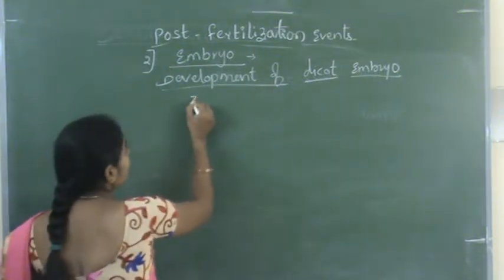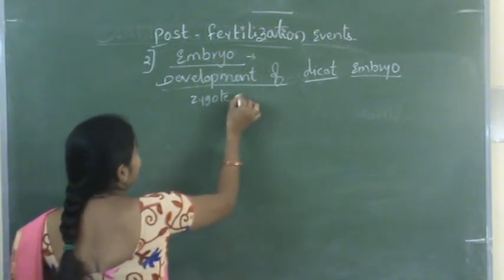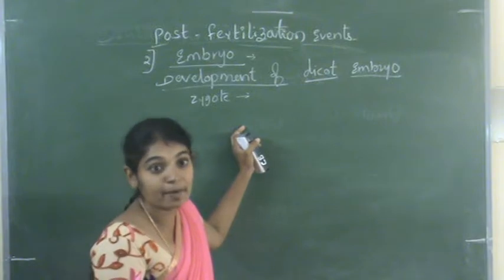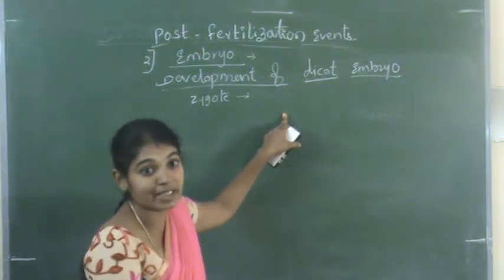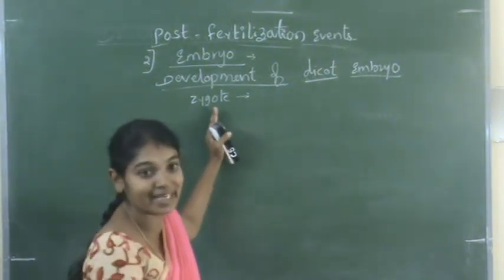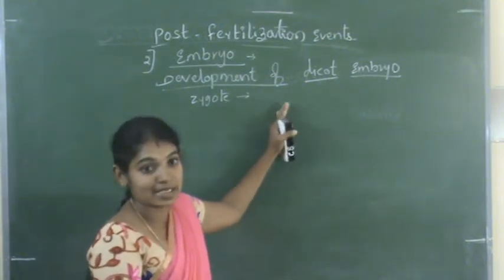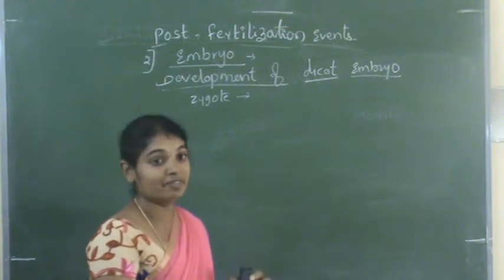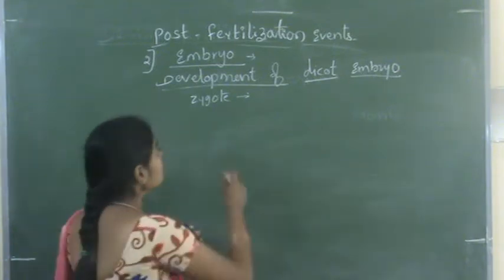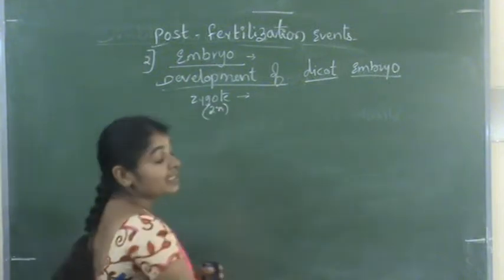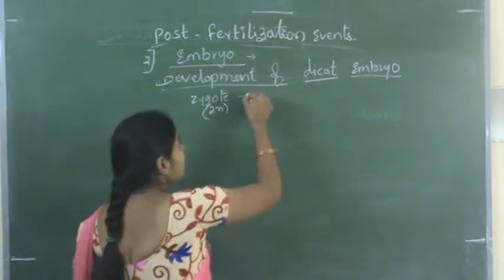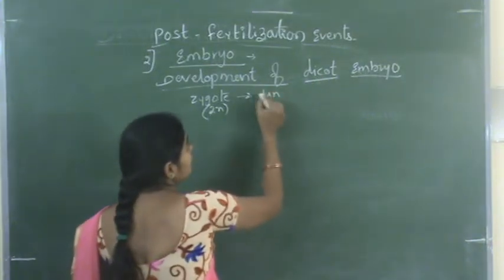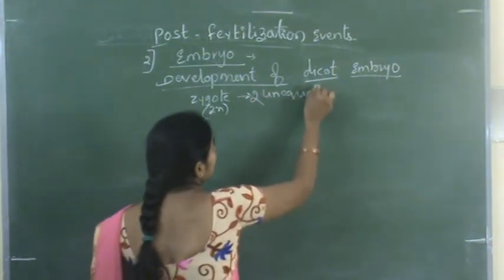In this, the zygote first divides, and hereafter the cell division is mitosis only. There is no meiotic division taking place. So zygote development depends entirely on mitotic cell division. The entire embryo and plant body are in the diploid condition because the zygote is diploid. The zygote divides into two unequal cells.